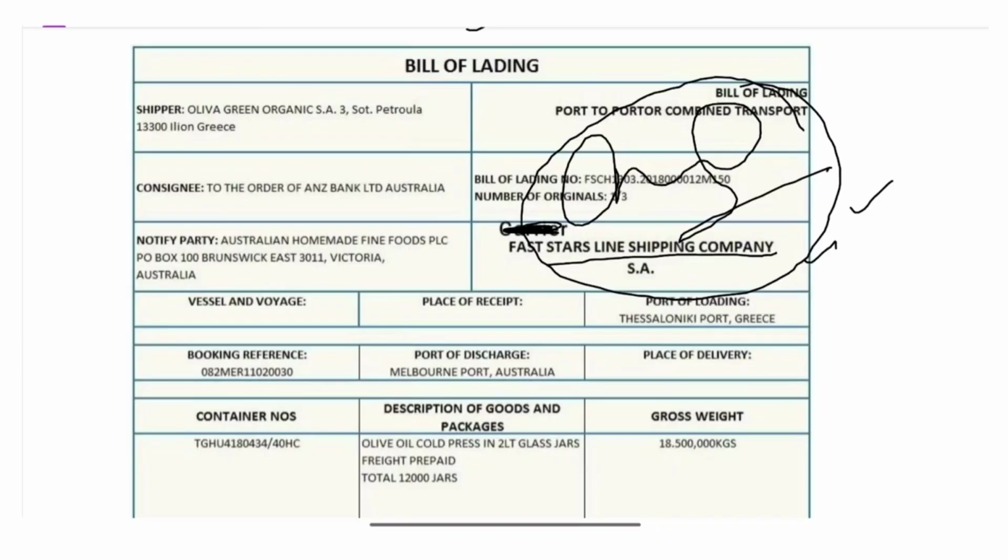Then we cannot assume that because it is printed on the stationery of Fast Star Line Shipping Company, it is the carrier. Until the carrier name is mentioned, we will not assume that any specific name is the carrier's name.